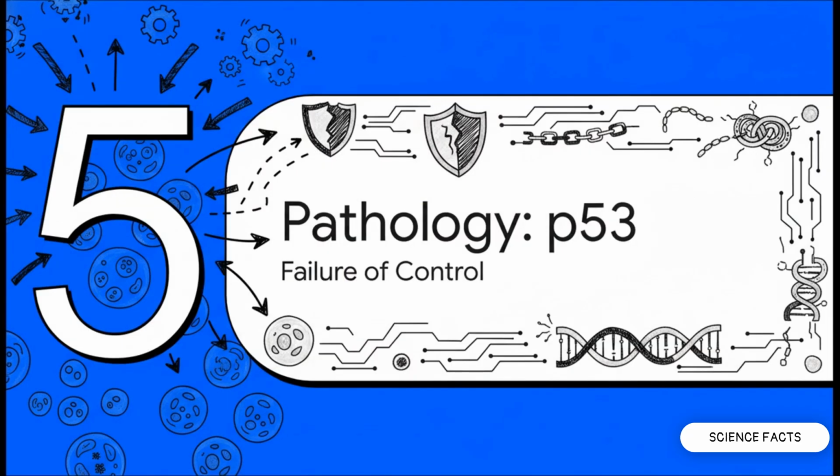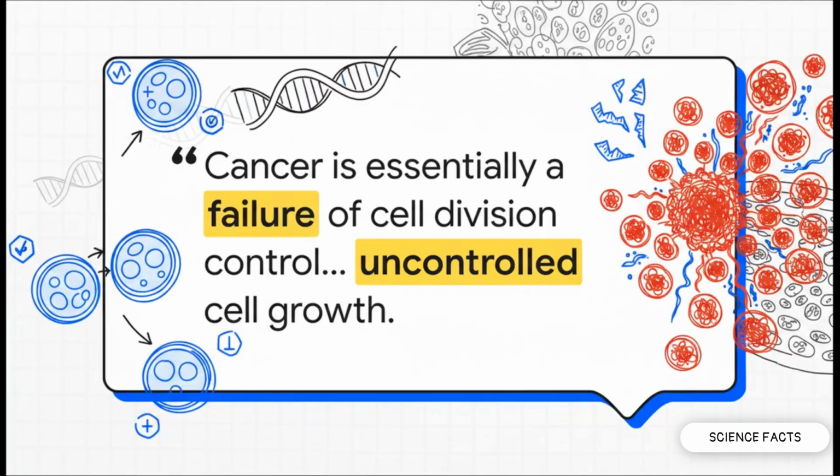Section 5. Pathology, P53, and cancer. So what happens when this perfectly orchestrated system of checkpoints completely breaks down? Clinically speaking, this breakdown is the origin of tumors. Cancer isn't some alien invader, right? It's essentially a massive failure of the cell's very own division controls. When those external and internal controls are lost, you get unrestrained, uncontrolled cell growth. And in patient diagnostics, these specific cycle malfunctions actually serve as vital tumor markers for oncology.